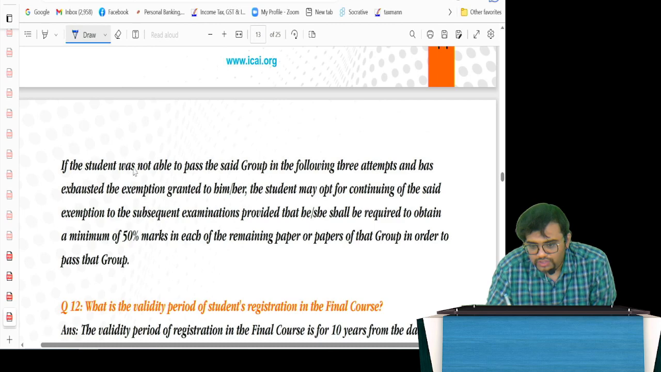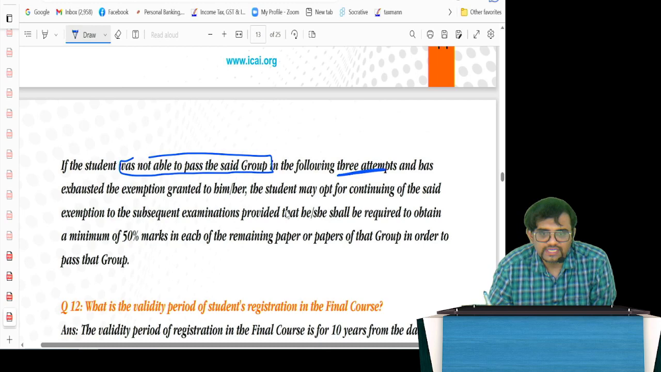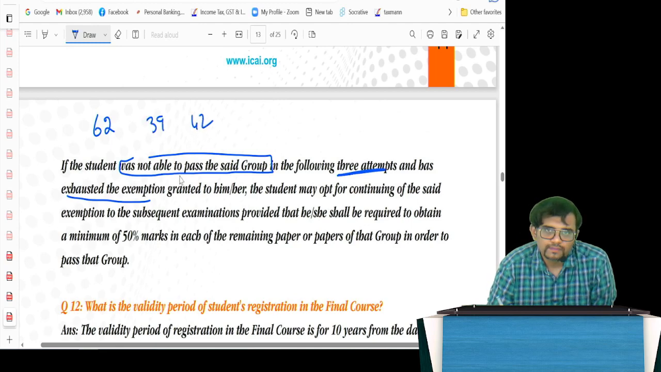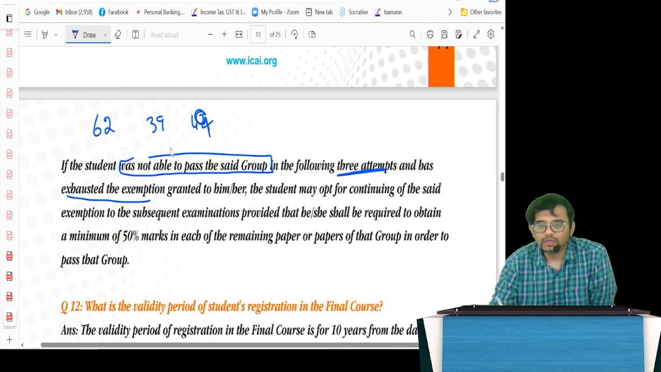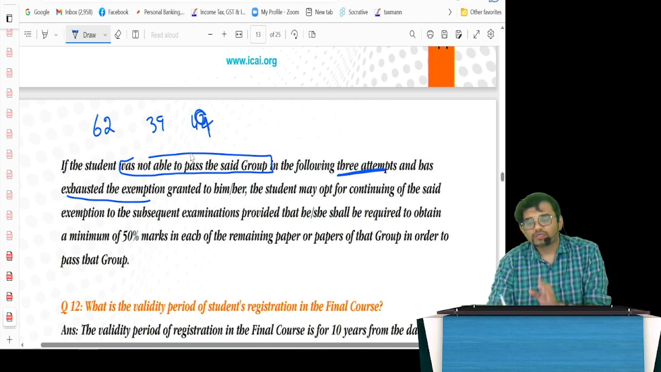If you see here, if the student was not able to pass the said group in the following 3 attempts and he has exhausted the exemption, let's say in one subject direct taxes you got 62, in the other 2 you got 39 and you got 42, now gone. So basically, since it's 3 subjects, you have to score 150 and 150, 300 out of 600. Now the problem here is, unfortunately, even if you score 49 here, so basically you have really got 150 marks, but unfortunately, you have failed. So now the question here is, guys,